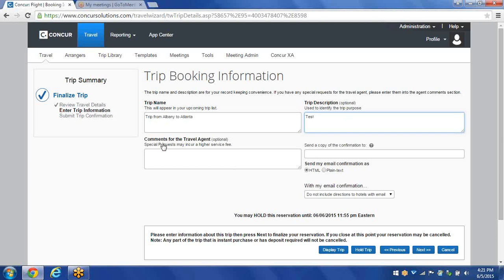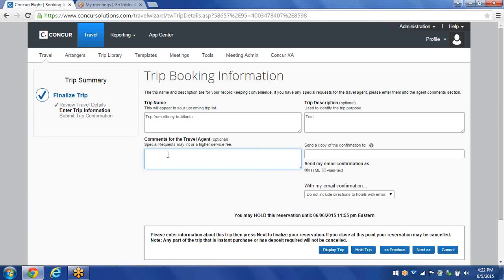Underneath the trip name, it says Comments to Travel Agent. This is a great place, say for instance, if you have an unused ticket and you want to use it for the trip. Just put in the information here for the agent to receive. When Concur sends this information over to Direct Travel, it will go to a special queue, and then the agent will retrieve it and apply your unused ticket towards the trip.